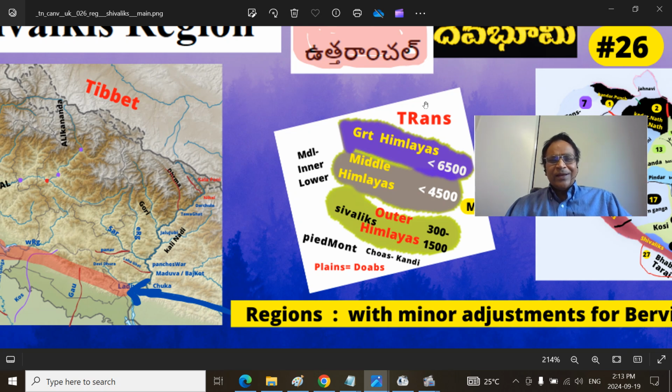Across the Himalayas, these are called trans-Himalayas. On the other side are the Kailash mountain ranges, the Karakorams, and the Ladakh and Zanskar ranges. They are not actually Himalayas, but lie across the Himalayas.